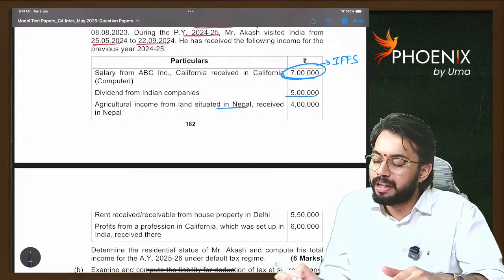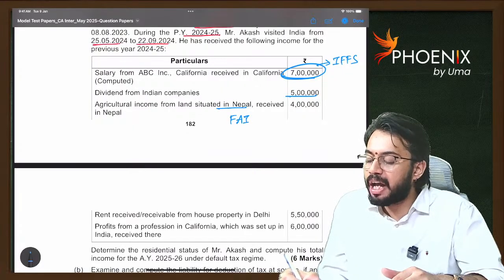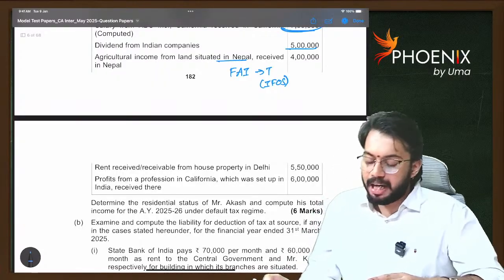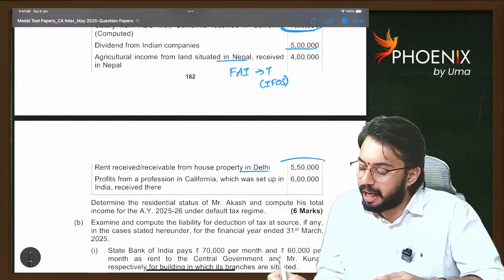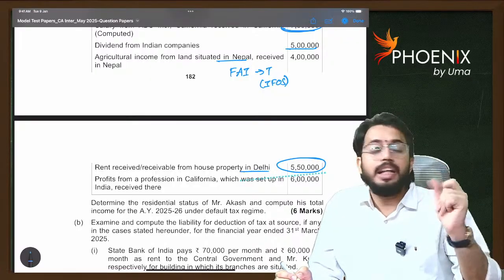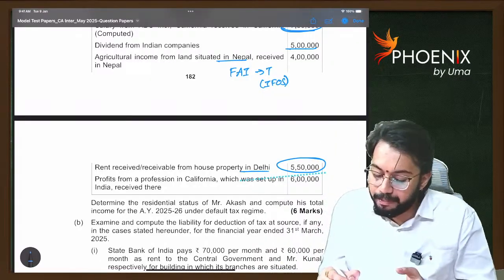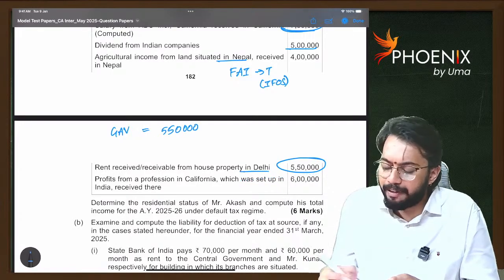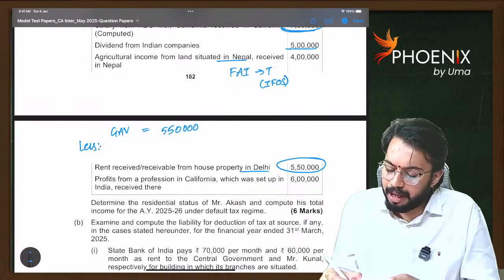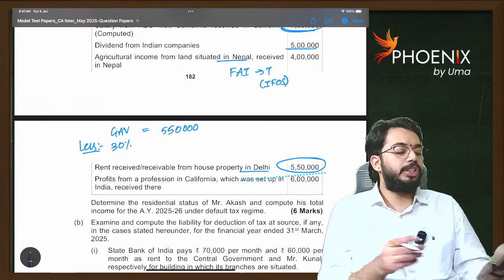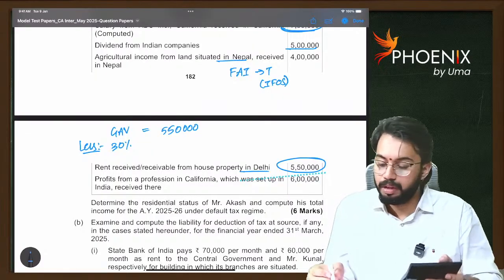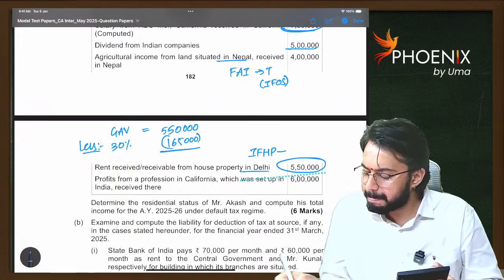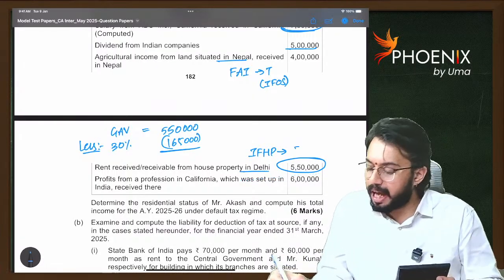Agricultural income from land situated in Nepal, received in Nepal. Foreign agricultural income, it is taxable under income from other sources. Next, rent received or receivable from house property in Delhi, 5,50,000. Careful, it is not income from house property, rent received. So, this is gross annual value. Gross annual value is 5,50,000, and from this we will claim 30% standard deduction. How much? 1,65,000. So how much is income from house property? 3,85,000.